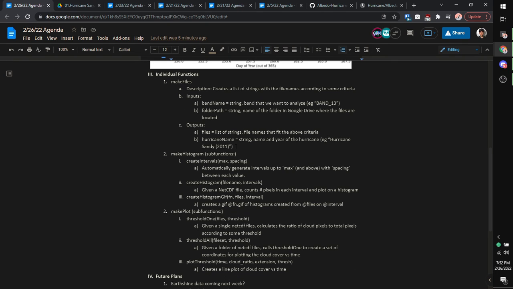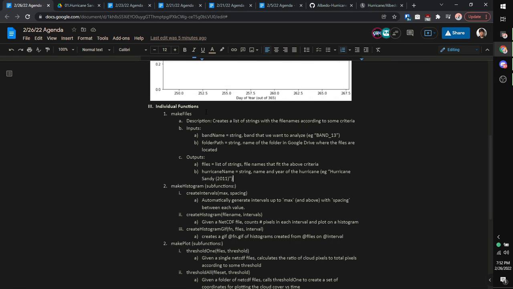To move on to the individual functions, I'll define these more thoroughly probably tomorrow. I'll write up a doc, and maybe we'll have a meeting where we more strictly define them, although meetings are a little difficult, so I think we're just going to chat. These are the 3 functions I have.